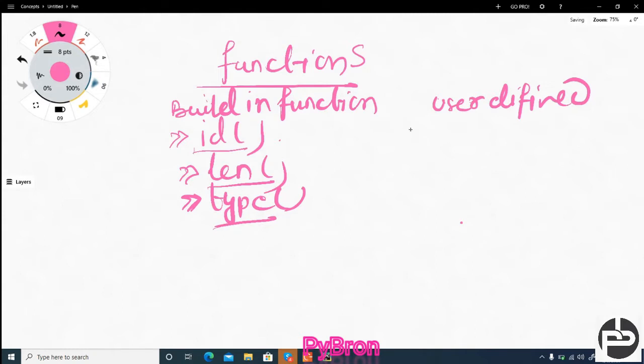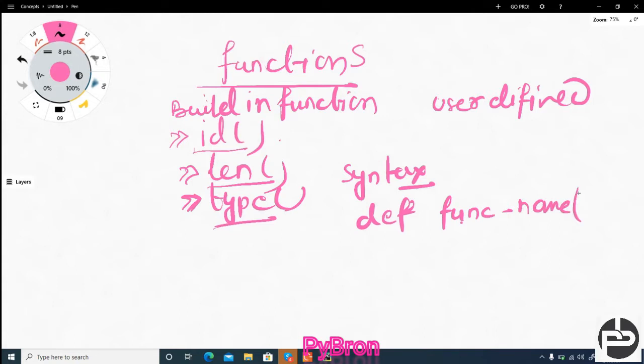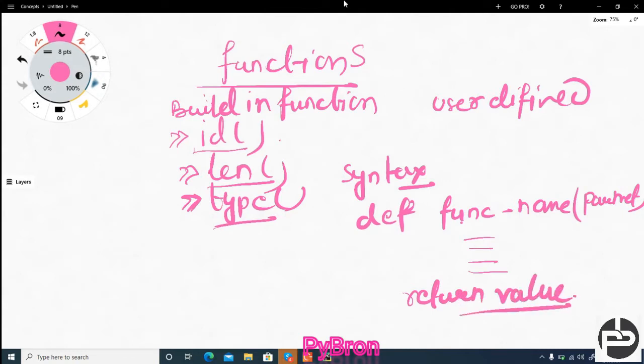Okay, so what is the syntax to define a function? def is the keyword, then the function name. Here you can give the function name, and here you can give any parameters you need, and then the body, whatever the function body is. This is the simple syntax, and you can also give a return value if you need one. I'll explain these things now.